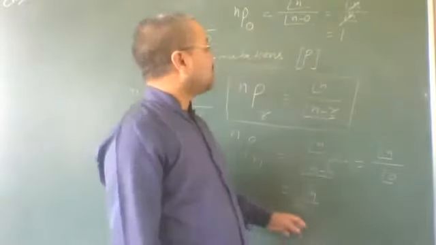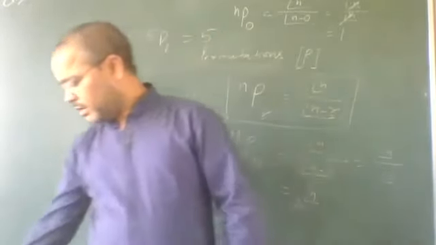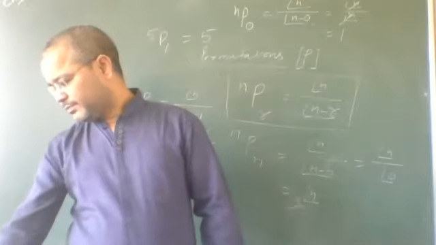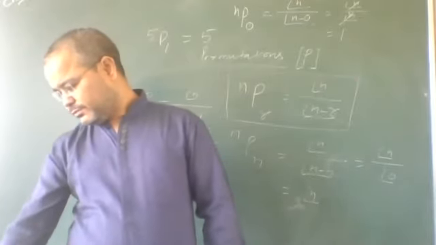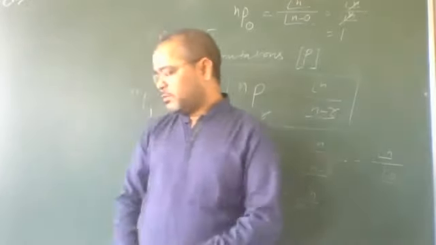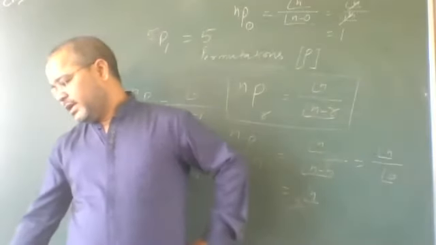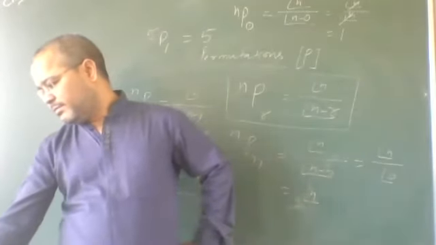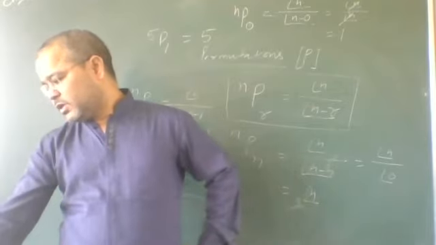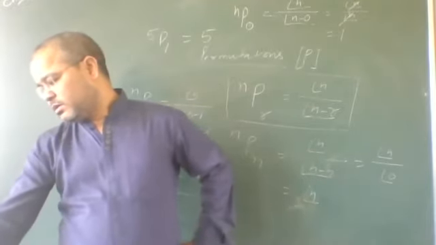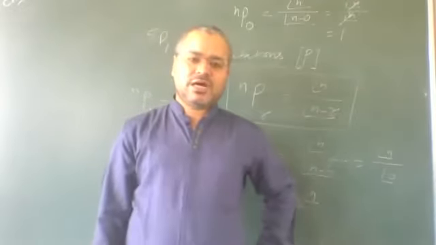So I think this is the introduction of permutations. One thing more. The number of permutations of n different objects taken r at a time, where repetition of the objects is allowed, is n raised to the power r.